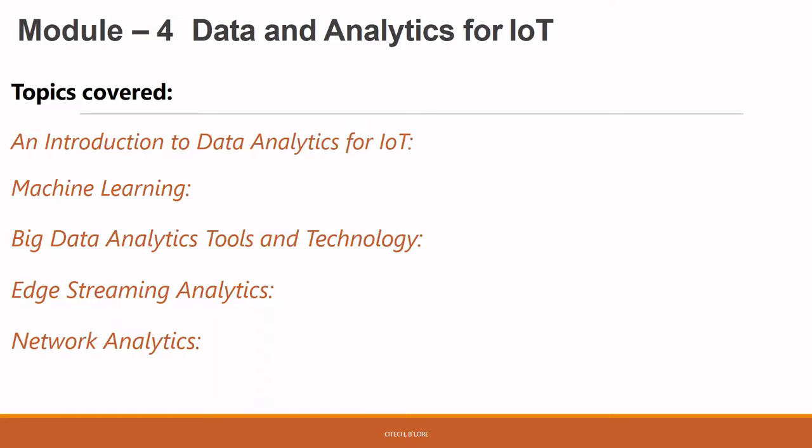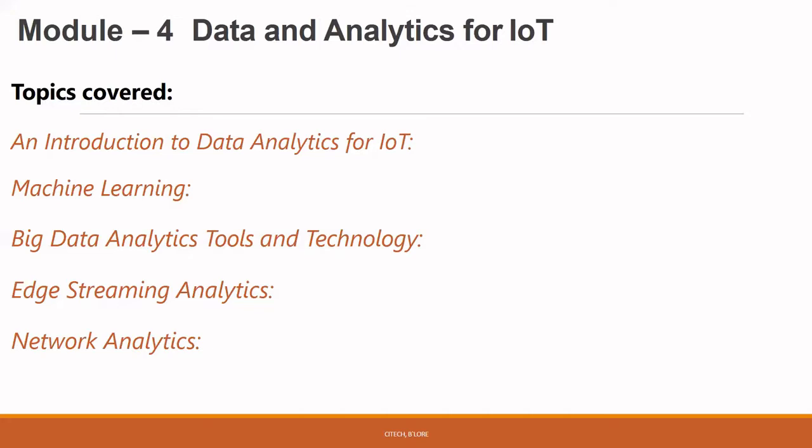So next is big data analytics tools and technology. In that, the most commonly used term in the IoT world is big data, and it also includes Hadoop, NoSQL, MapReduce, and MPP, and so on. So next topic is edge streaming analytics. So this topic, or this IoT, requires data to be processed and analyzed close to the endpoints as much as possible.